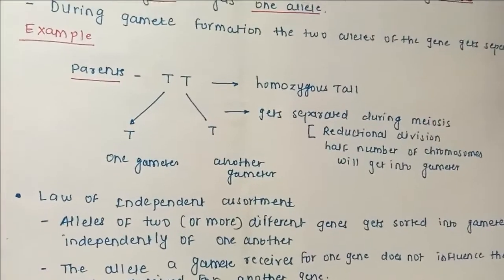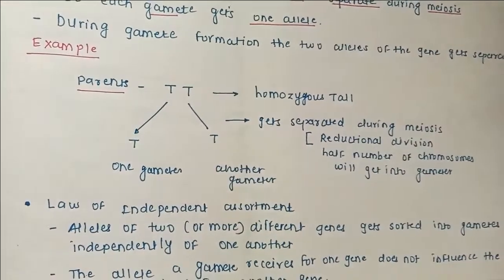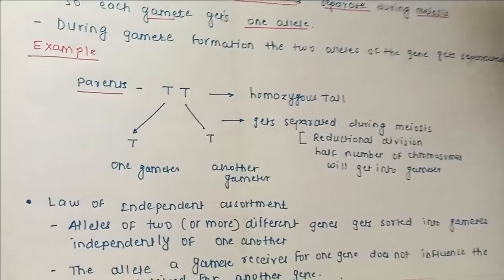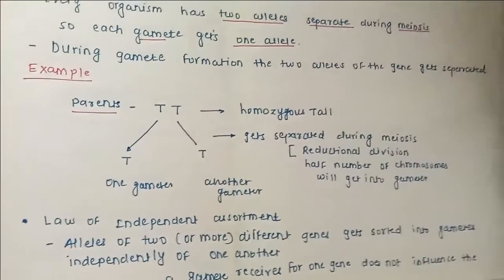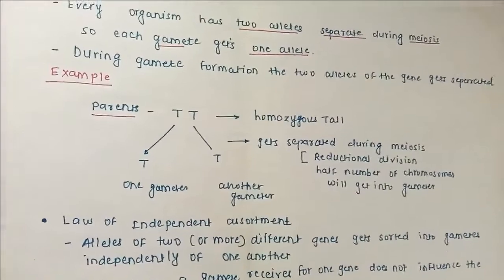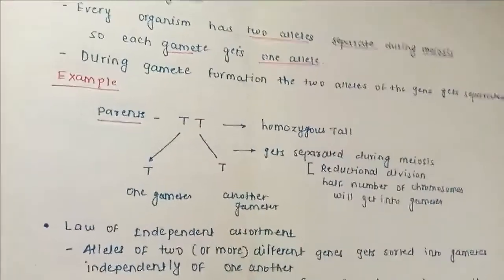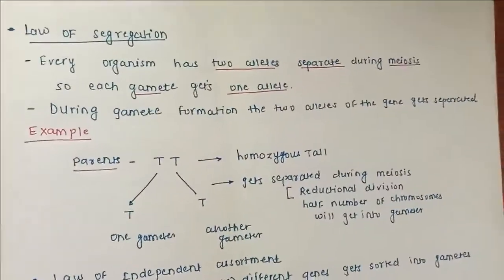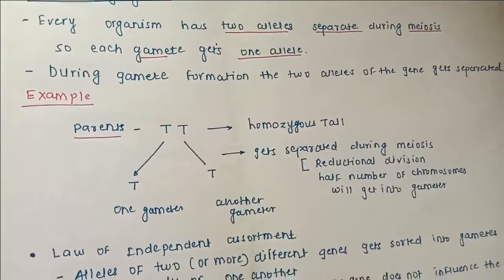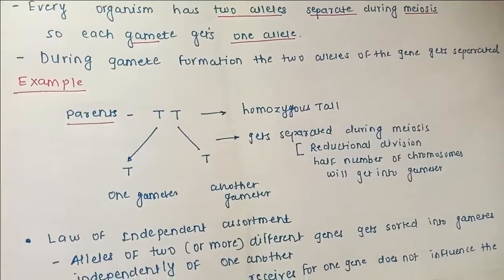Next is the law of independent assortment. The name itself indicates independency, meaning alleles are not dependent on each other; individually they can form the gametes.